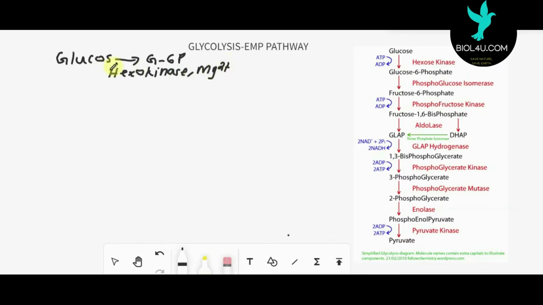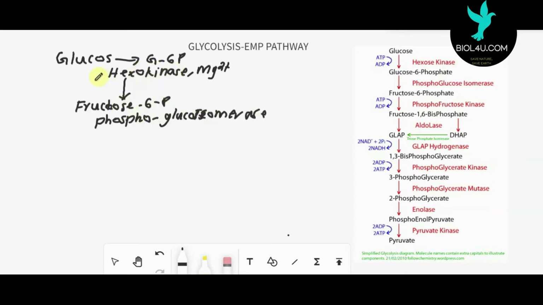So first glucose is converted into glucose 6-phosphate, and this glucose 6-phosphate is converted into fructose 6-phosphate. Fructose 6-phosphate is an isomer. Here also an enzyme is required, the enzyme phosphoglucoisomerase. So with the help of this phosphoglucoisomerase enzyme, glucose 6-phosphate is converted into fructose 6-phosphate.